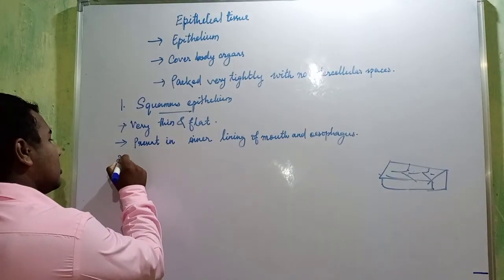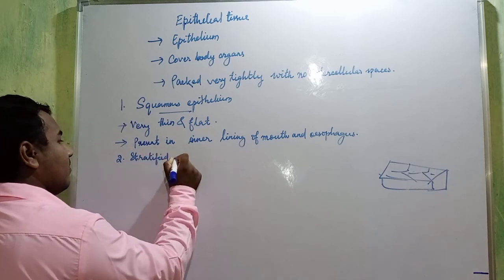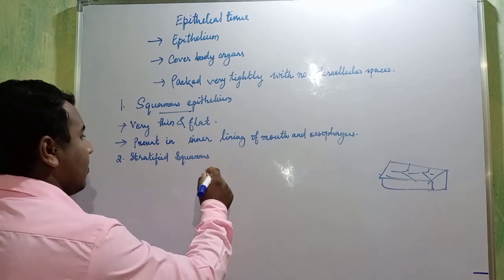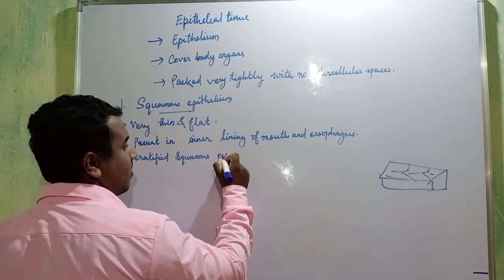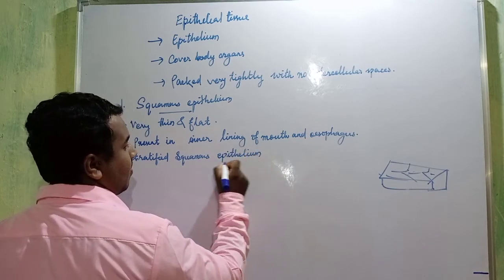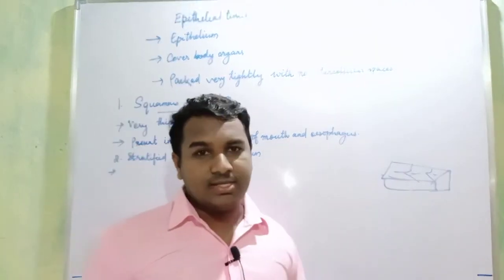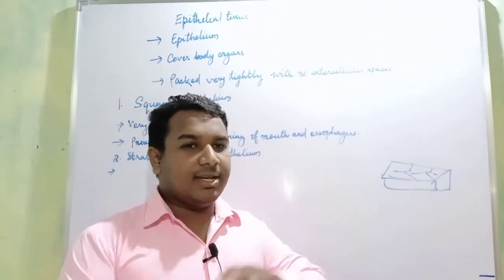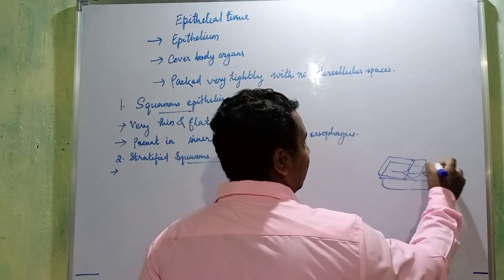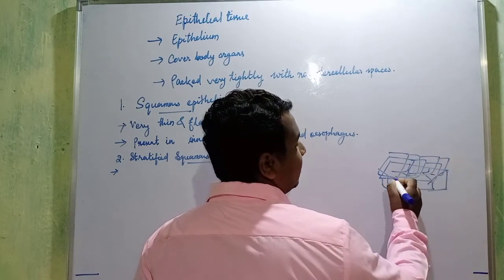The next is stratified squamous epithelium. Okay, when many squamous epithelium are connected in parallel pattern, means here one more will come, one more will come, like this, a particular pattern will be seen here.